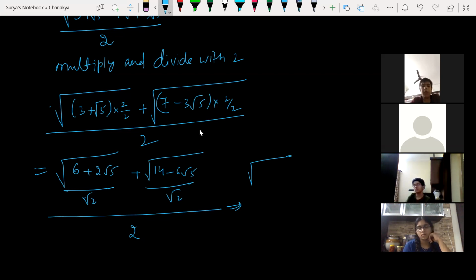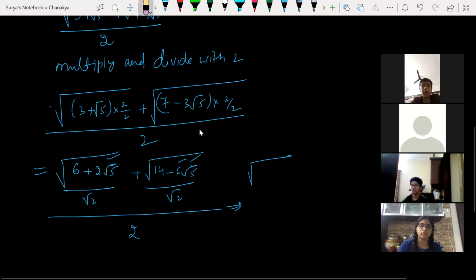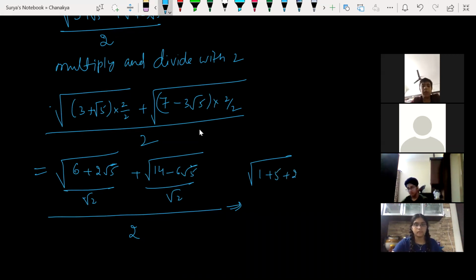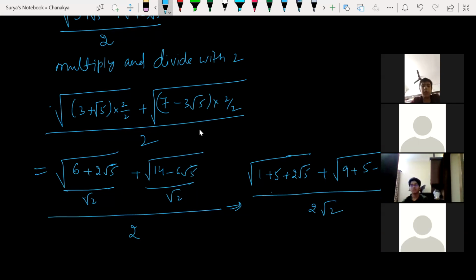Now look at this. Here I have root 5. So here also I'm just talking about 5 and 6 here. I'm talking about 5 and 6, and here I'm talking about just root 5. Now can I distribute like that? How can I distribute? 6 can be written as how? Can I write 1 plus 5 plus 2 root 5? Yes, we got the answer. 14 can be written as 9 plus 5 minus 6 root 5. Can I write like that? Yes or no? Yes, sir. Divided by 2 root 2.